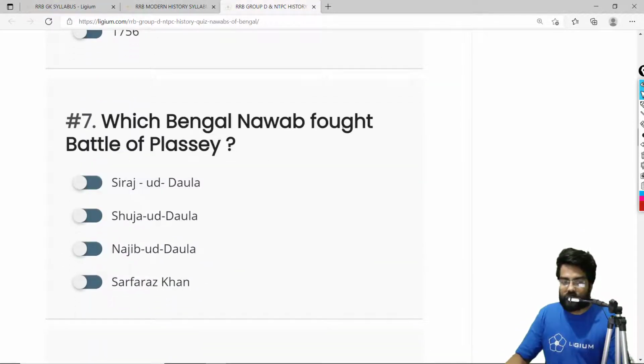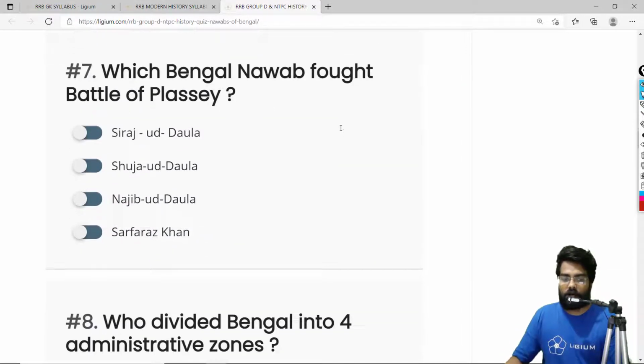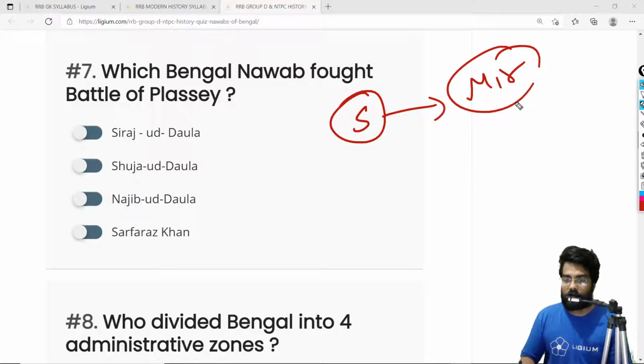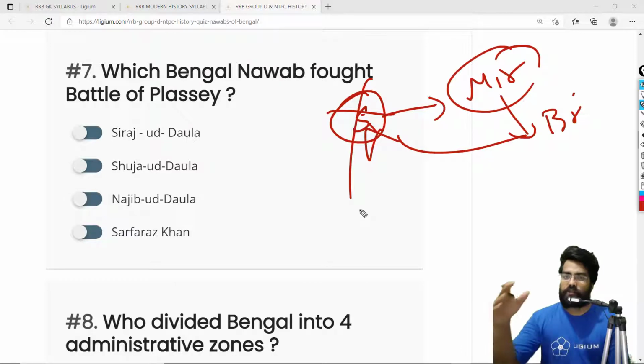Okay, question 7. Which Bengal Nawab fought the Battle of Plassey? Now, this is something we have discussed. The Battle of Plassey was fought by Siraj-ud-Daula. He had a general called Mir Jafar, who betrayed Siraj-ud-Daula for the Britishers, and the Britishers defeated Siraj-ud-Daula. Siraj-ud-Daula was later captured and executed under the orders of Mir Jafar himself.